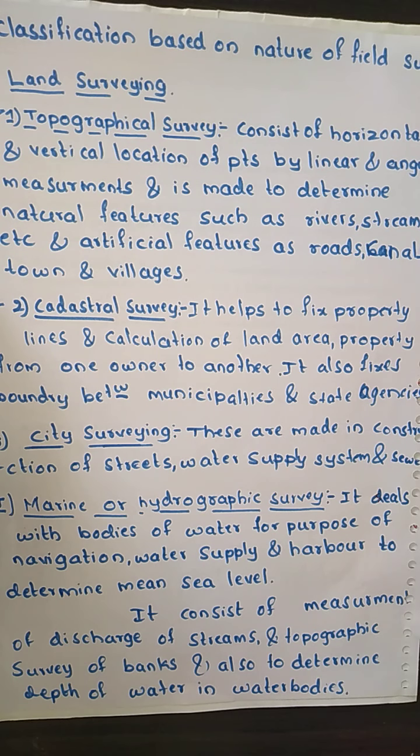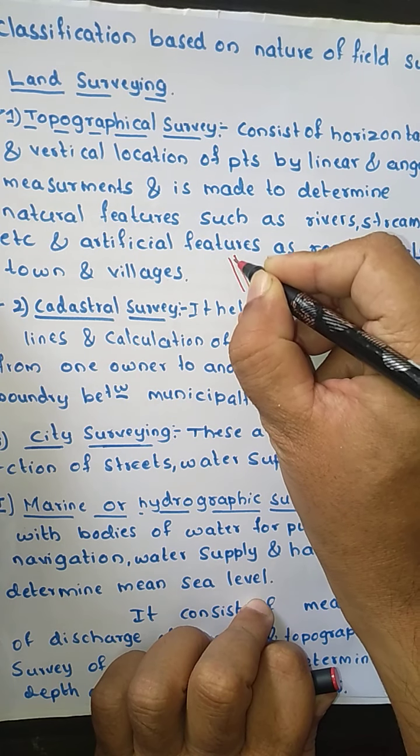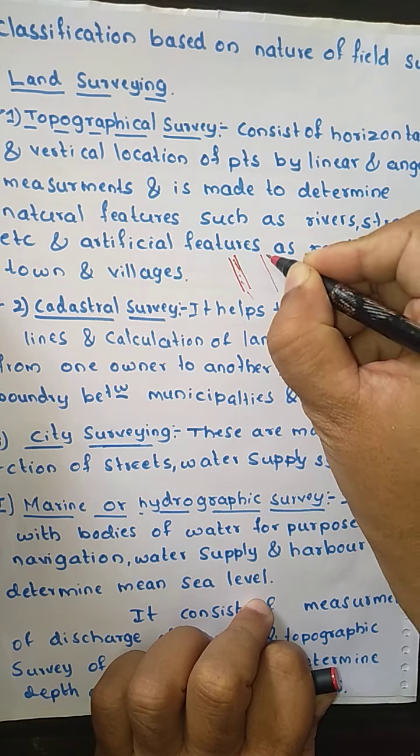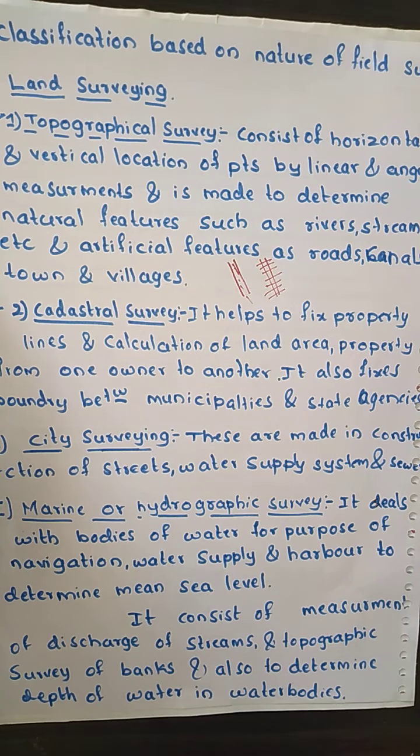I think you can get this from different kinds of maps. In a topographical map you can see the hills, valleys or rivers, and even the artificial features. If roads are there, they are designated like this; if a train line is there, it is designated like this. So you might have seen such a topographical map.